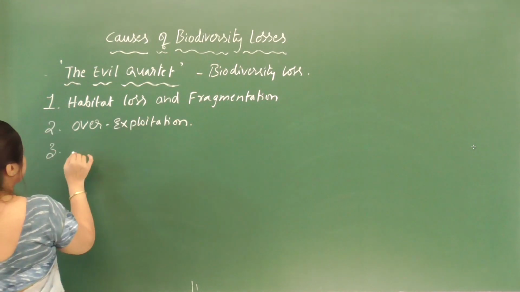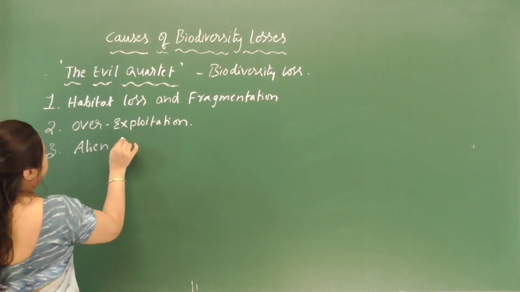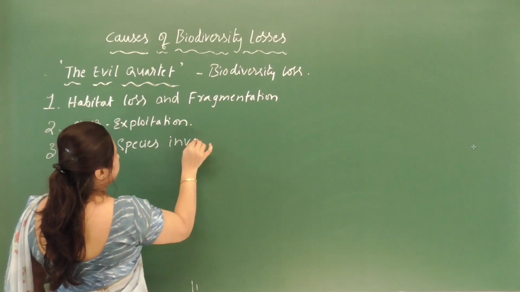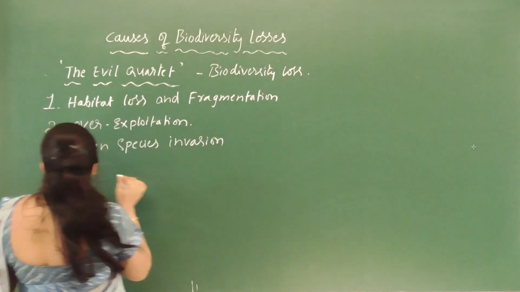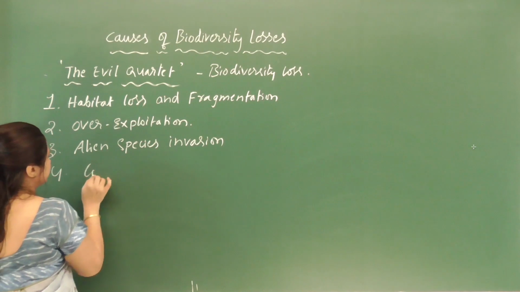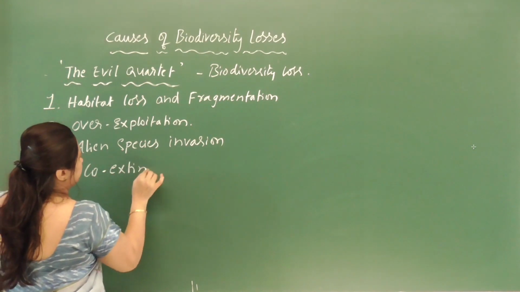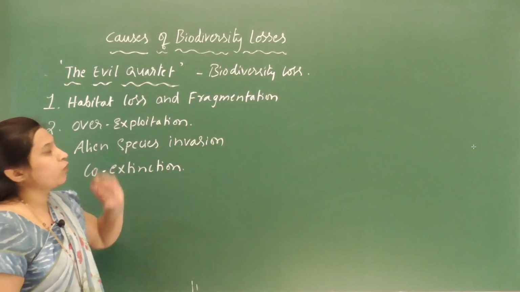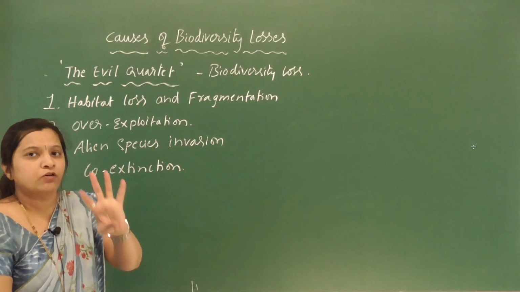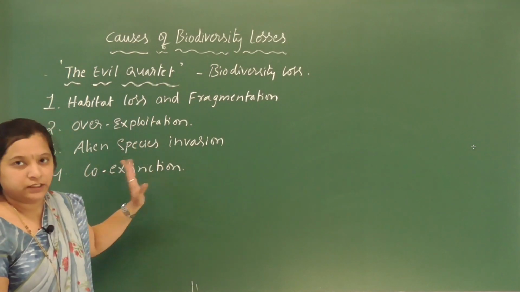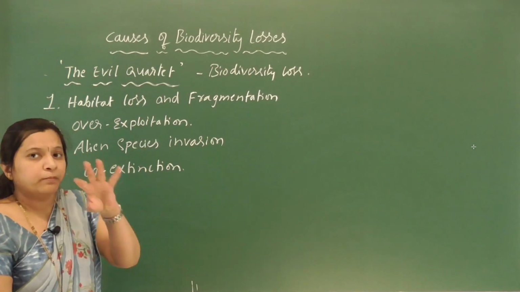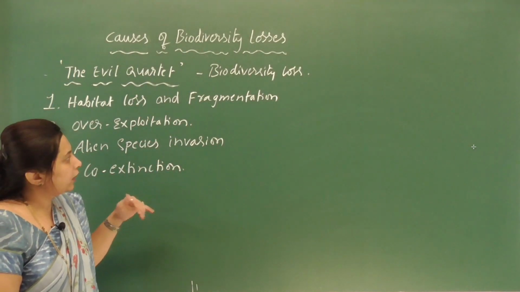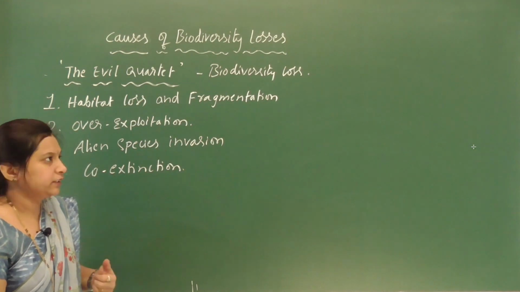The third one is alien species invasion. And the last one, our 4th one, is co-extinction. So these are the evil quartet, the 4 major causes of biodiversity loss. Understood? Okay, so let us discuss one by one in detail.